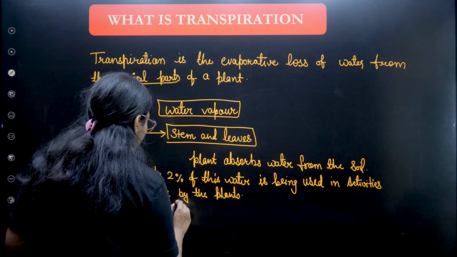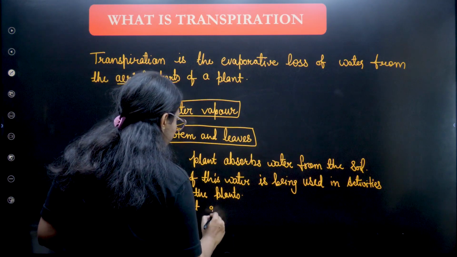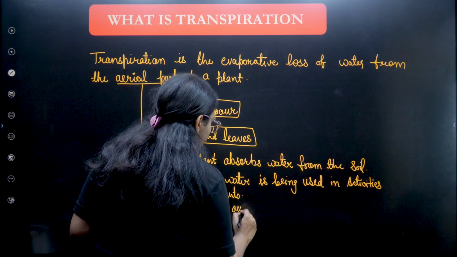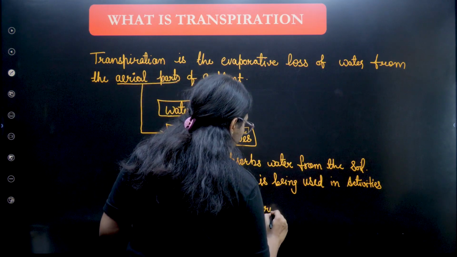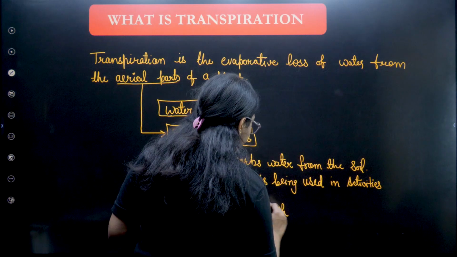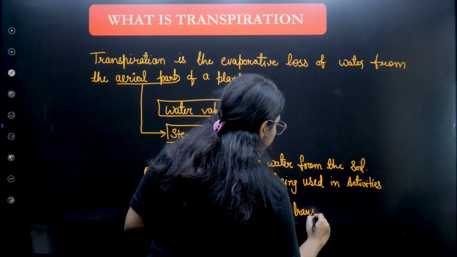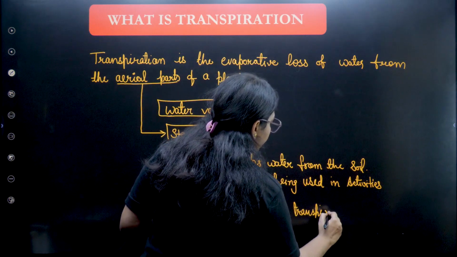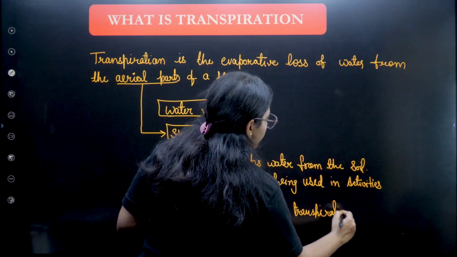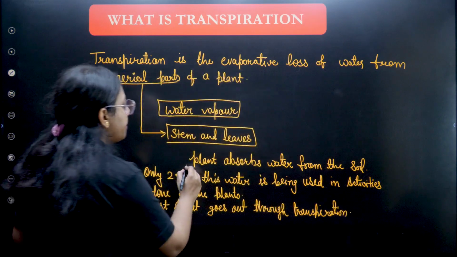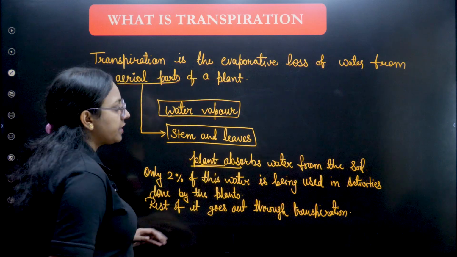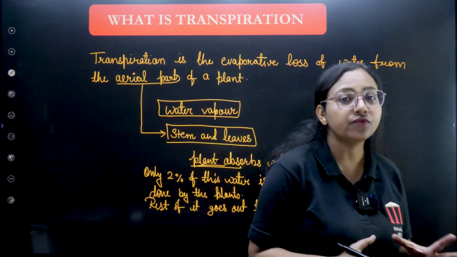Rest of it goes out through transpiration. So I hope this is very clear that whatever plants are there, they absorb water from the soil.